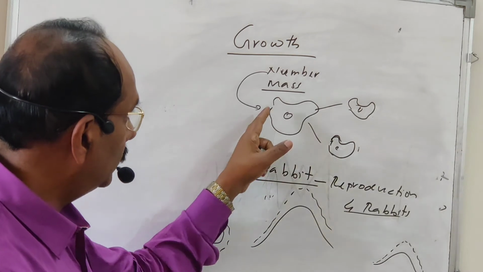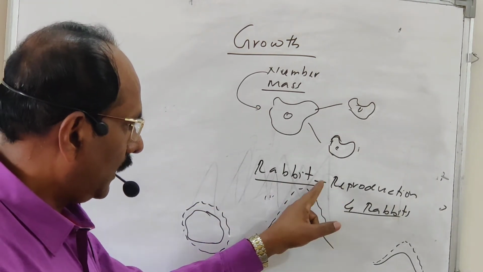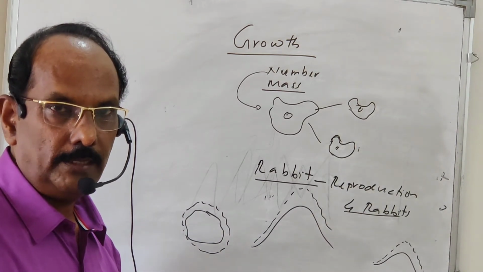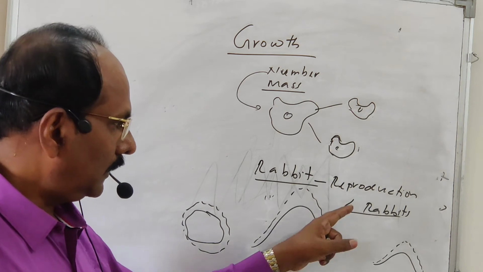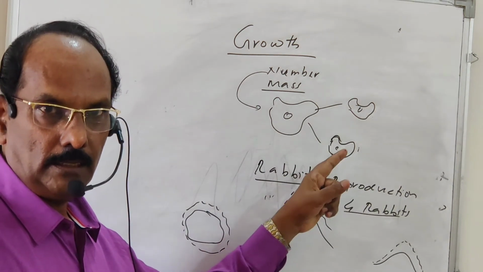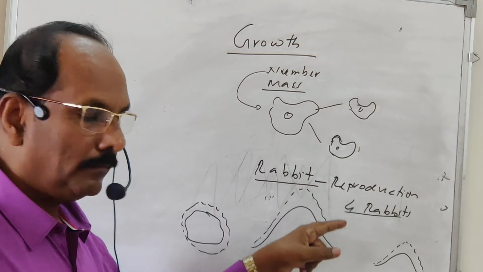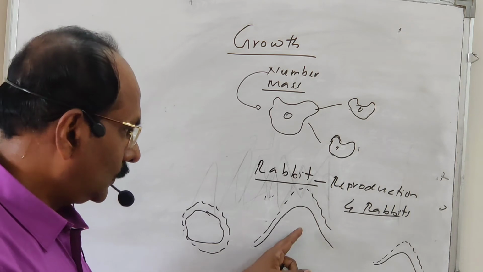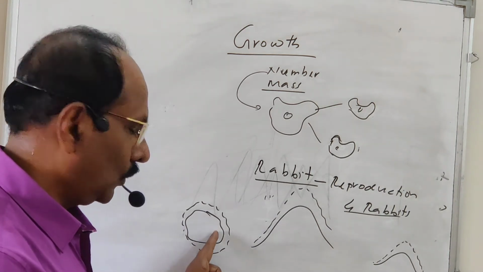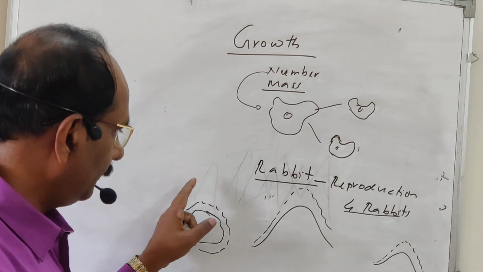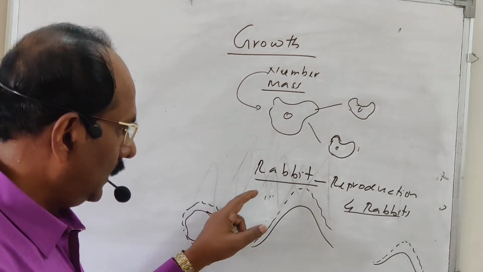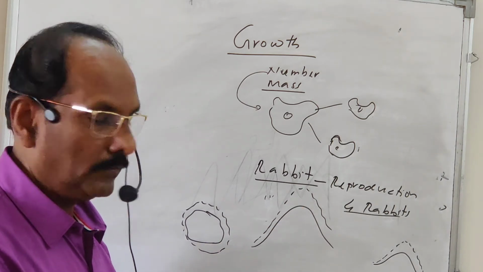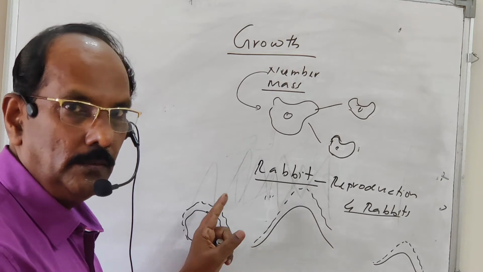See here, in the case of the rabbit producing the young one, the growth of the young one takes place by cell division. The cell divides millions of times, and the young rabbit will grow and become the adult mother rabbit. So growth takes place internally, inside, not from outside. And in the case of the mound, sand hill, and stone, the growth takes place by addition of falling dust particles or sand particles on the surface of the hill, the mountain, the sand hill, the stone, and then it will grow.